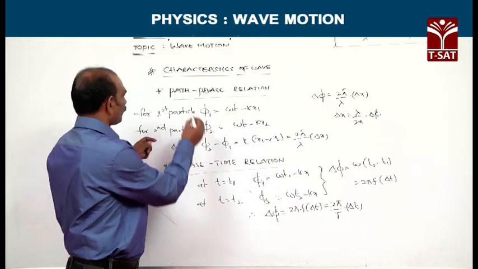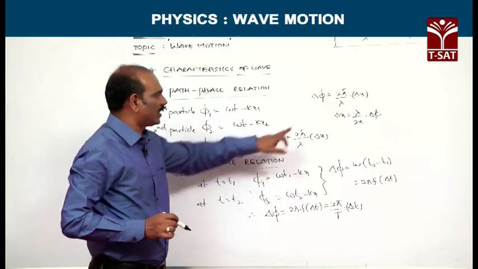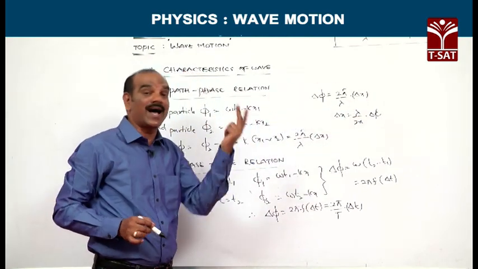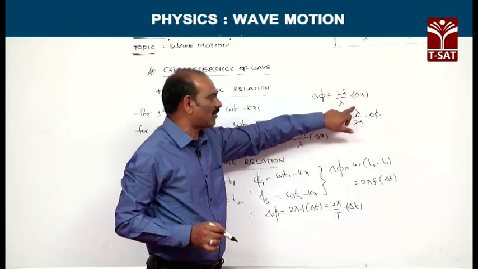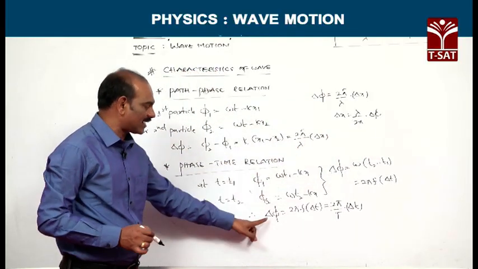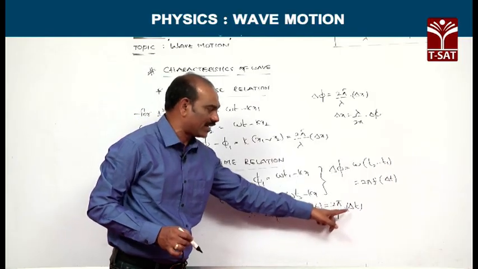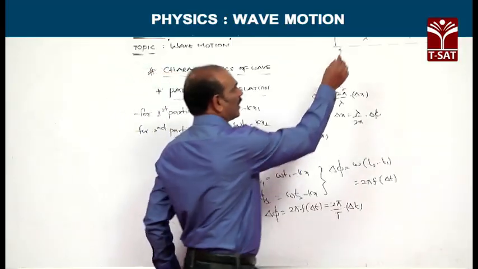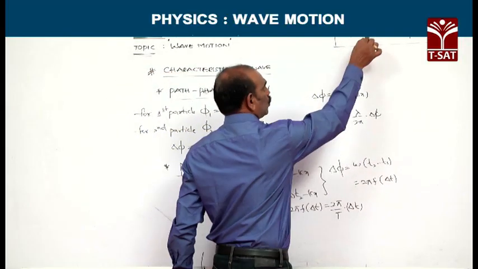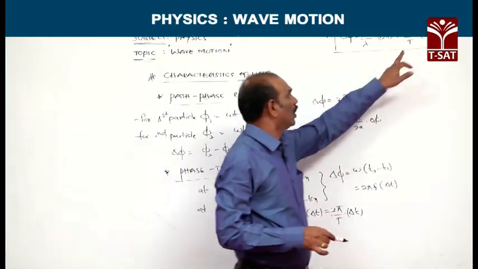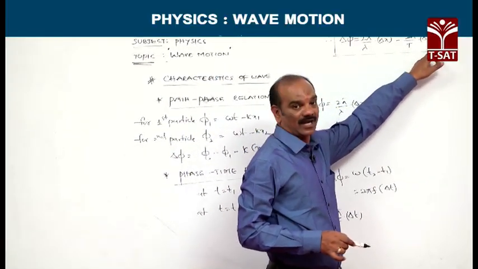Now, the path-phase relation is delta phi is 2 pi by lambda into delta x. The phase-path relation is delta x is lambda by 2 pi into delta phi. Now, the phase-time relation is delta phi is equal to 2 pi by capital T into delta t. Now, how are all three interlinked with each other? Delta phi is equivalent to 2 pi by lambda into delta x, which is also equivalent to 2 pi by capital T into delta t.